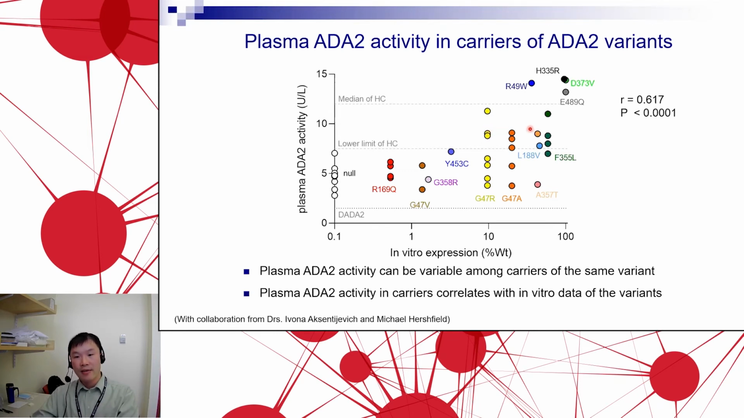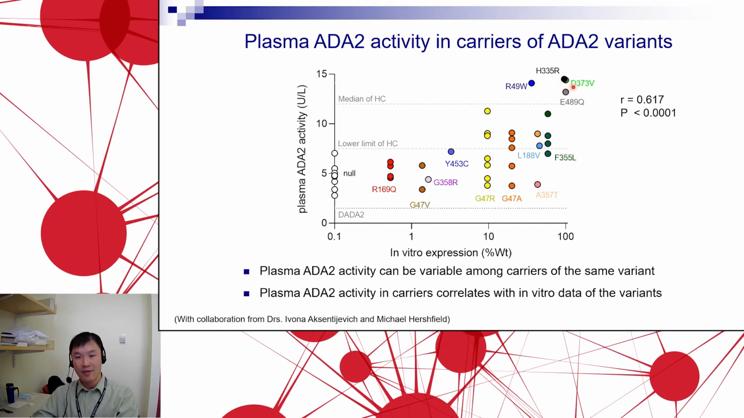Moving further to the right, we see variants that are predicted to be hypomorphic, but with more retained activity in our functional analysis. F355L has somewhere in the range of 50 to 60% retained activity. You can see that carriers of these variants tend to have higher activity, now closer to the healthy control range. There are also a few individual variants that we found that are predicted to have no impact on ADA2 function.